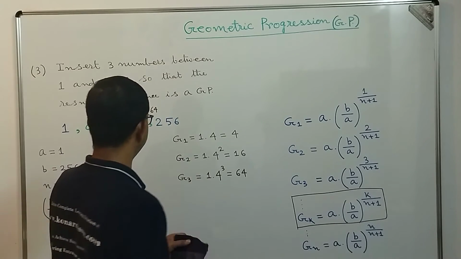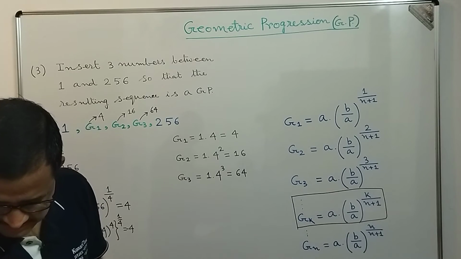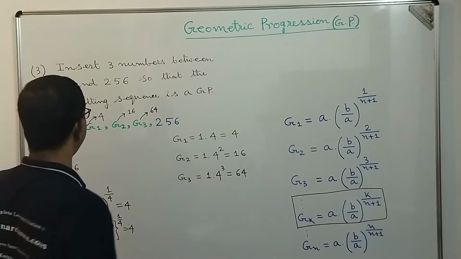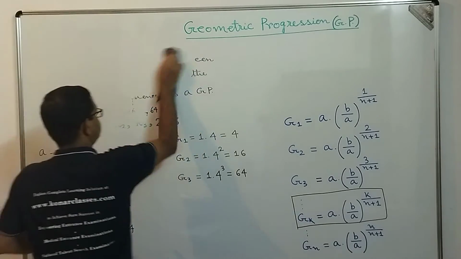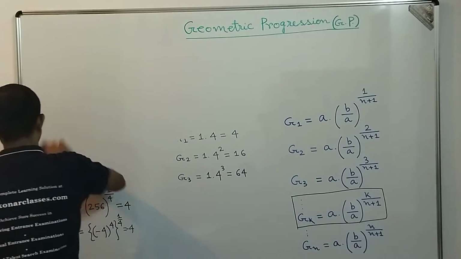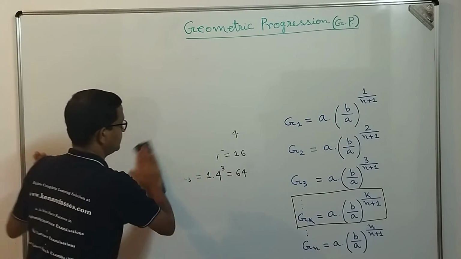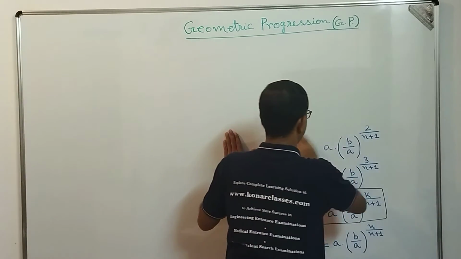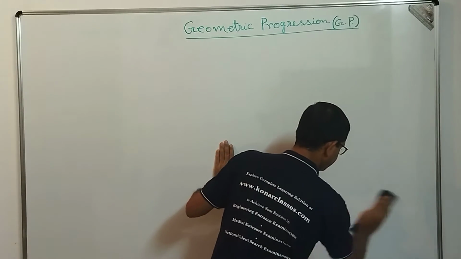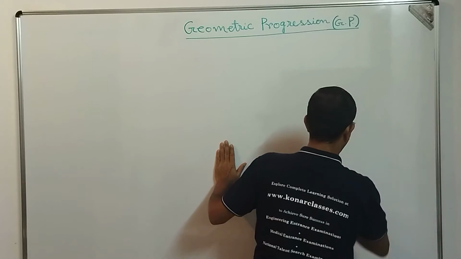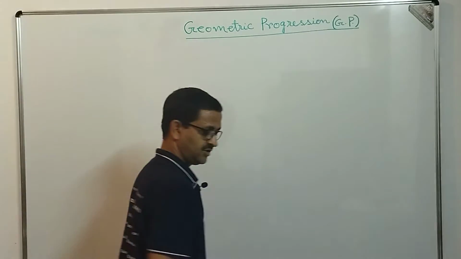So now we are going to discuss the next point. The next topic is the relationship between arithmetic mean and geometric mean.